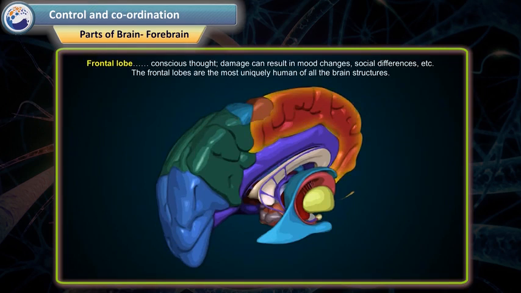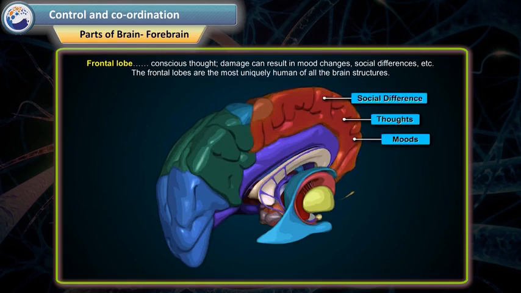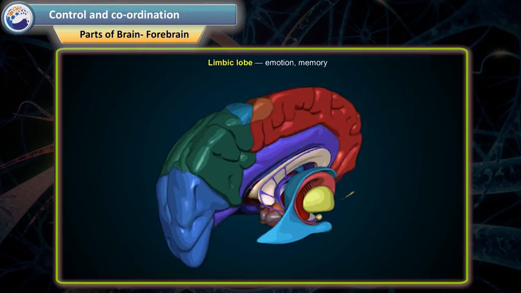Number 4. Frontal lobe, conscious thought. Damage can result in mood changes, social differences, etc. The frontal lobes are the most uniquely human of all the brain structures. Number 5. Limbic lobe, emotion, memory. Number 6. Insular cortex, pain, some other senses, etc.